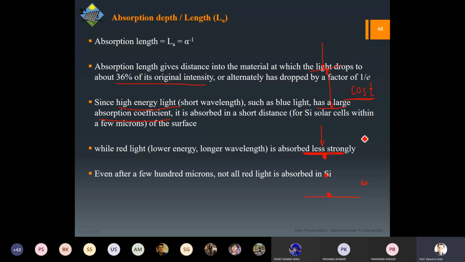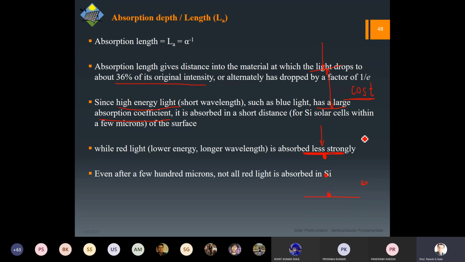So that is where the compromise started: fine, let go those red photons which have very little energy, but at the same time we can save some material. Whatever efficiency increase would happen by collecting those red photons was lesser compared to the cost it would incur for the extra material.